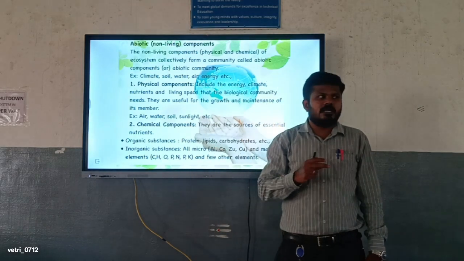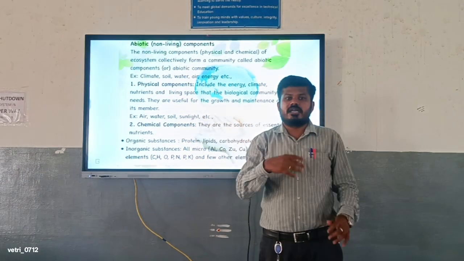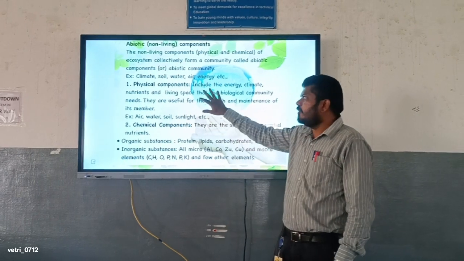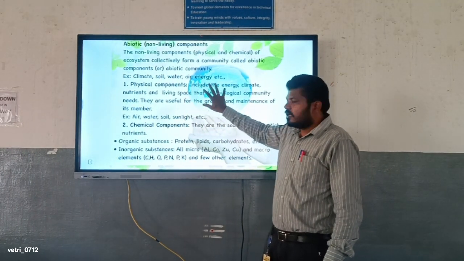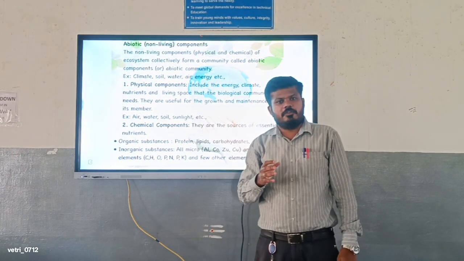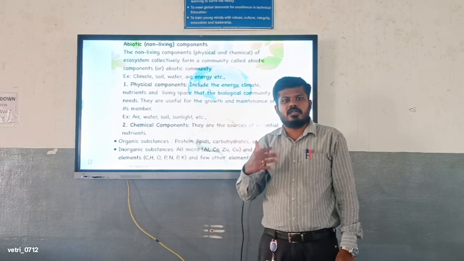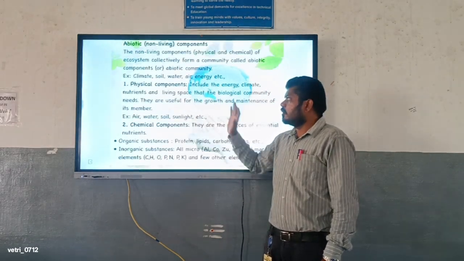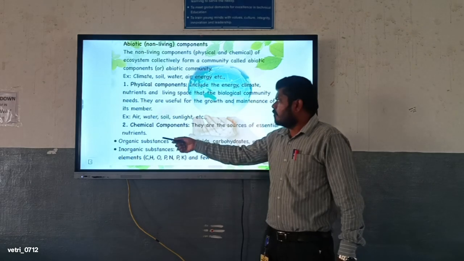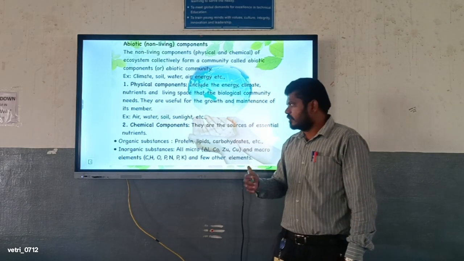If the things required by living organisms are provided by the non-living components, that means physical components like air, water, soil, sunlight, etc.